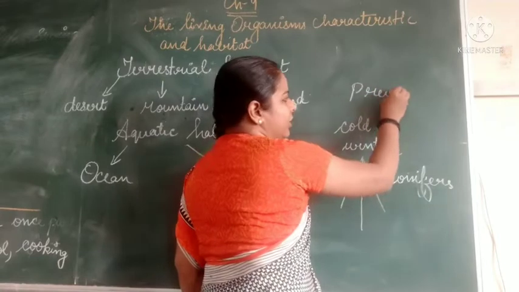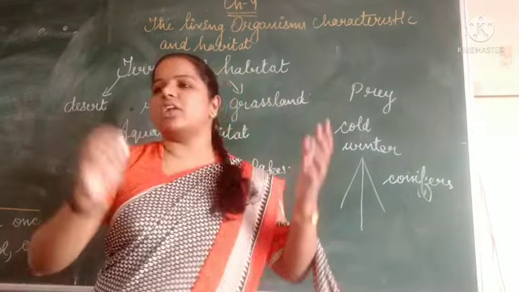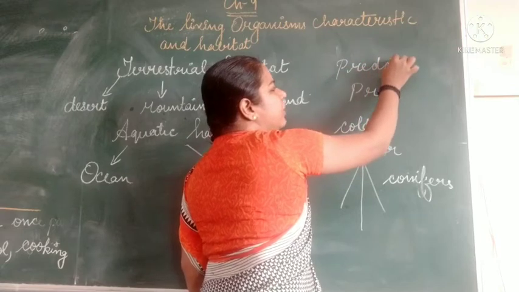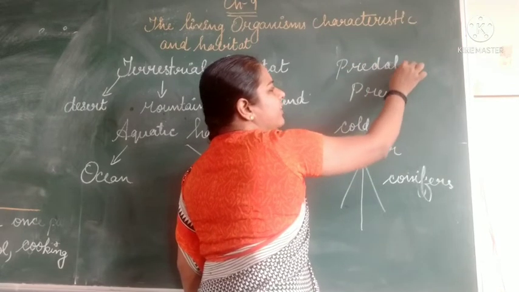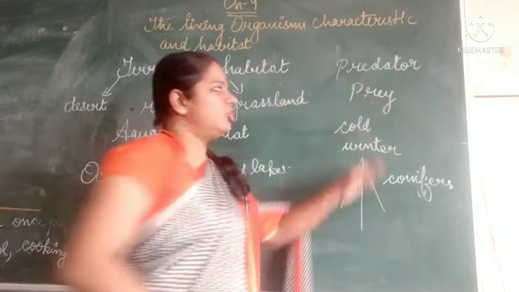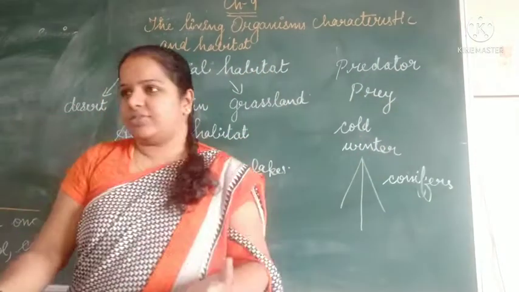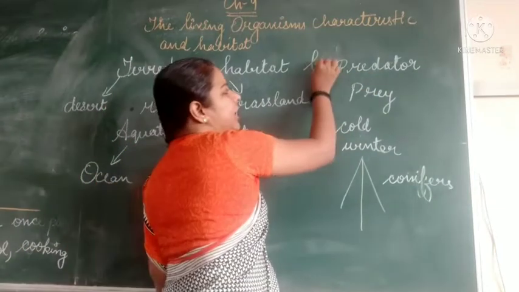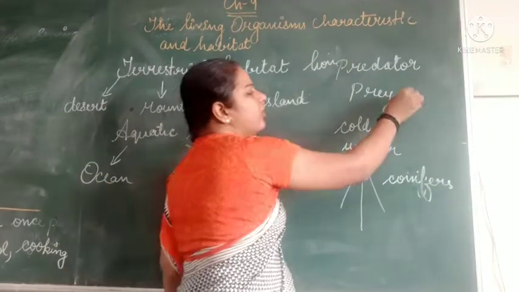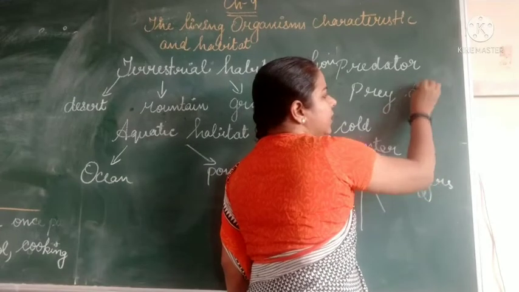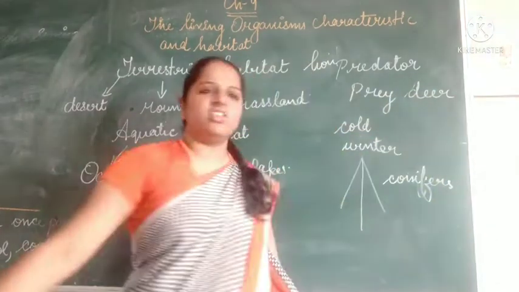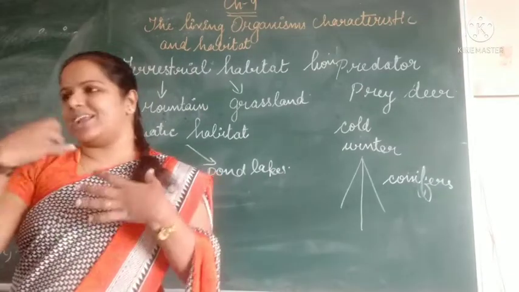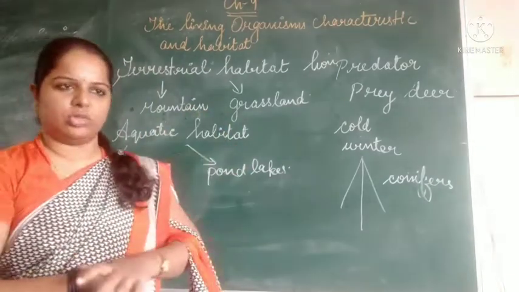Prey means food, and these attackers are called predators. Predator means the one who attacks, and the one who gets hurt is called the prey. Here, who is the predator? Lion is the predator. Which one is the prey? Deer. Deer is the prey. Understood? In grasslands there are more wild animals, and here there are predators and prey.